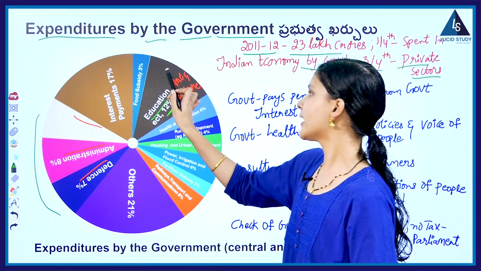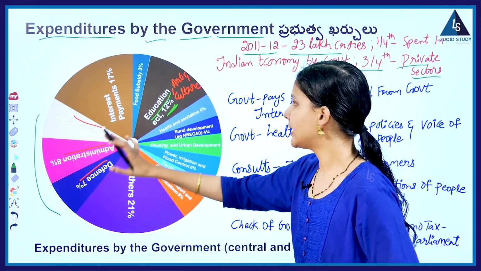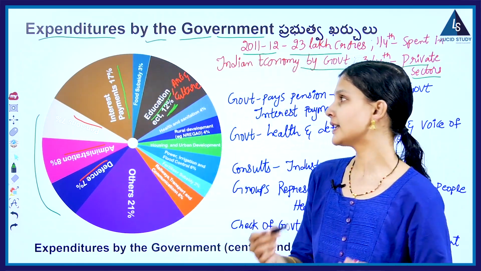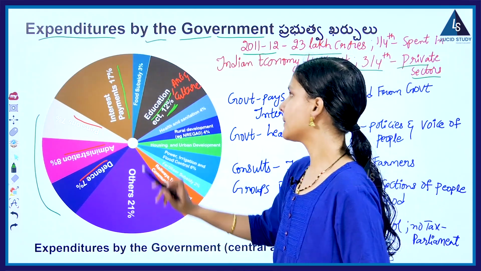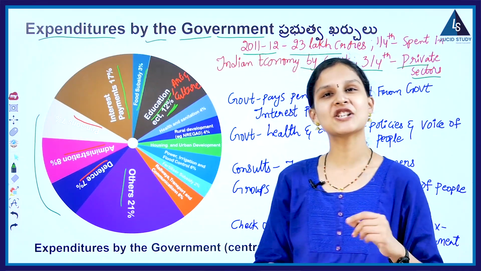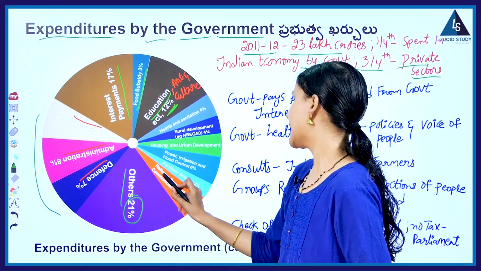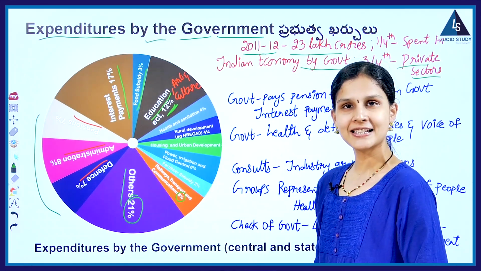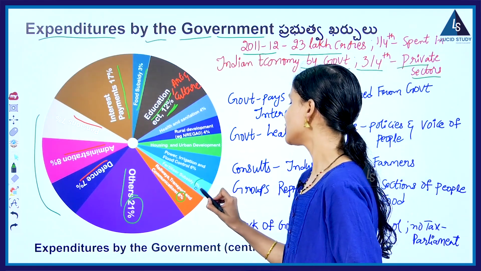And if you have a look at the expenditure percentages of the other activities, here we have interest payments. How much is the government spending to pay interest payments? 17%. Food subsidy, 3%. Next, others. On others, how much is it spending? 21%. Next, railways, transport and communication, 6%. Fertilizer subsidy, we have already learned, right? So on this fertilizer subsidy, 2%.